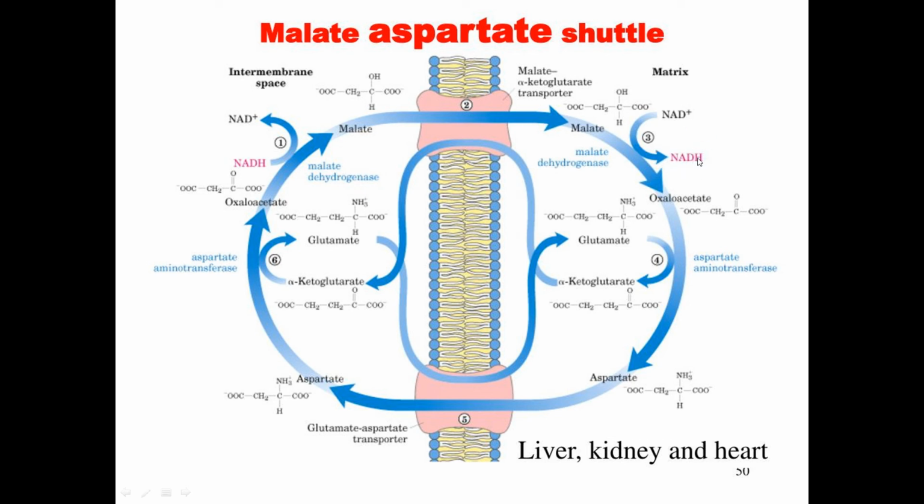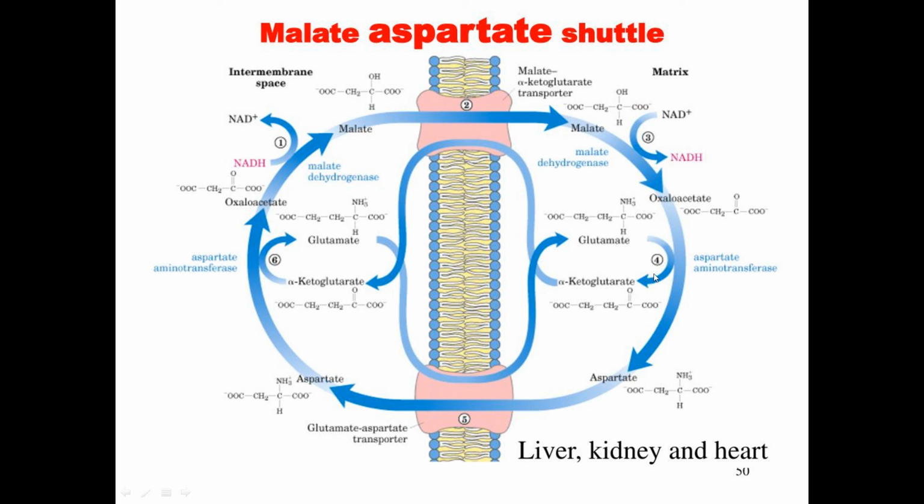And this NADH2 moves to the electron transport chain and gives 3 ATP. Then malate turns to oxaloacetate, and by aminotransferase enzymes it turns to aspartate and leaves the mitochondria.